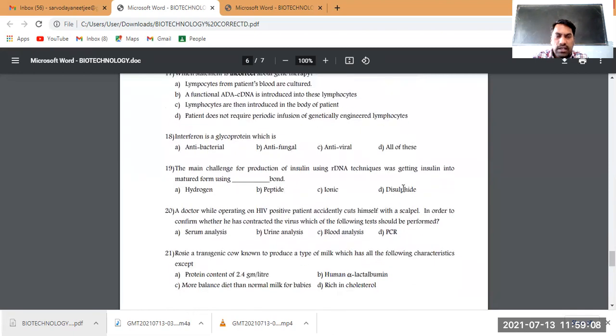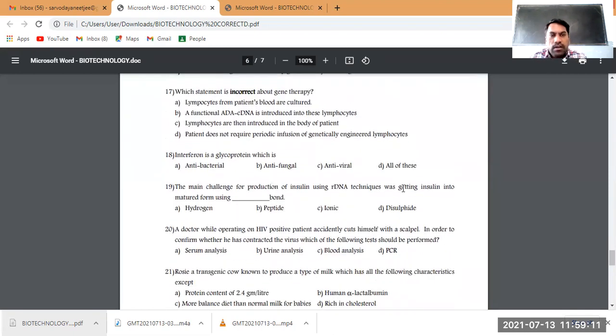Next, which statement is incorrect about gene therapy? Lymphocytes from patient blood are cultured. The functional ADA or complementary gene is introduced into the lymphocyte. Lymphocytes are then introduced into the body of the patient. Patient does not require therapy. So all the three I just told in the previous question. In gene therapy, first we take the lymphocytes from the patient's blood and culture them. Then we insert the ADA gene as complementary DNA from the healthy patient's bone marrow into the lymphocyte, and those lymphocytes are put back into the patient's body where they are functional for some time. Okay, then the patient does not require periodic infusion of genetically engineered lymphocytes. That is the wrong statement.